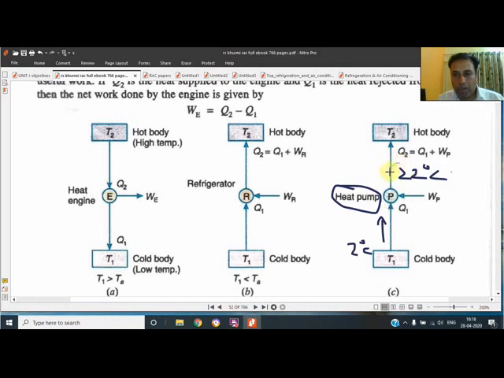So the desirable effect of a heat pump is how much heat is delivered, and the desirable effect of a refrigerator is how much heat is extracted.